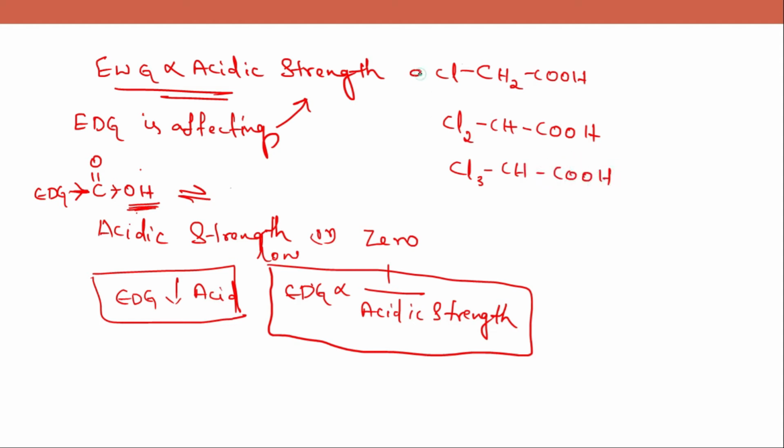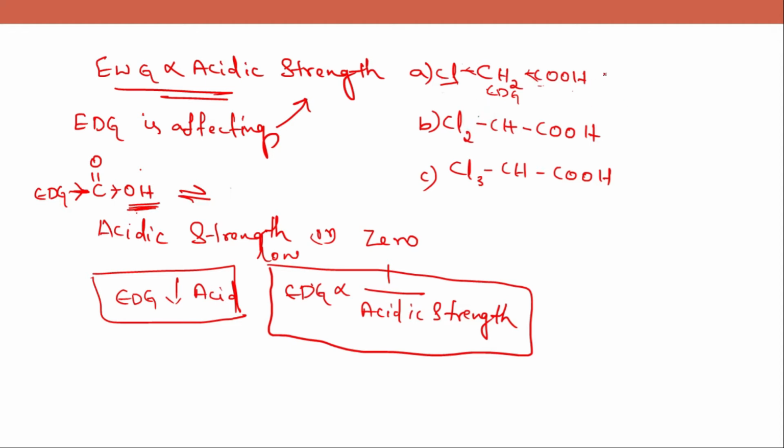We'll take them as A, B and C. Now you can see an electron withdrawing group is attached to the carboxylic acid through a carbon. Though chlorine is not directly attached to the carboxylic acid, it still has a withdrawing nature. It withdraws the electrons from the methyl group, and the movement of electrons is towards the chlorine atom.